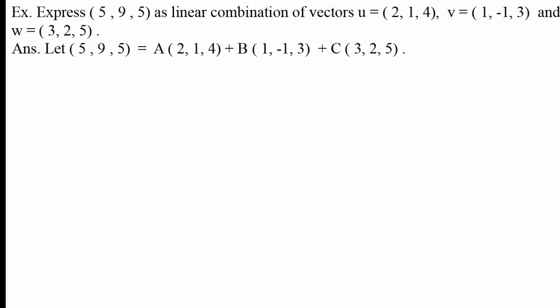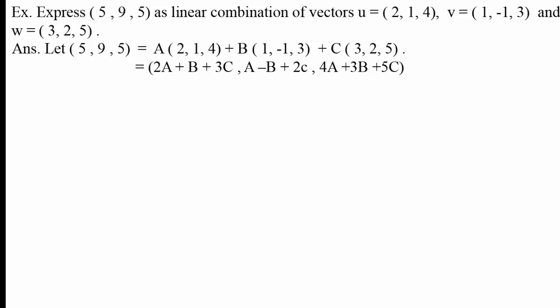Therefore vector (5, 9, 5) equal to a into (2, 1, 4) plus b into (1, minus 1, 3) plus c into (3, 2, 5), which is nothing but (2a plus b plus 3c, a minus b plus 2c, 4a plus 3b plus 5c).